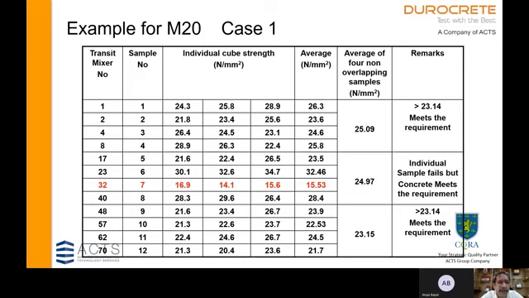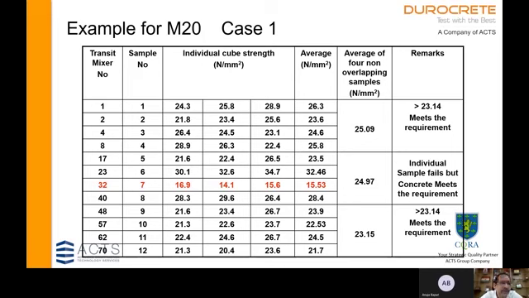That means all the concrete poured from transit mixer number 1 to transit mixer number 8 meets the requirement. Now in the second set of 4 consecutive samples, or second group as we call it, we start with sample number 5, which is cast from transit mixer number 17, then 6 from 23, 7 from transit mixer number 32, and 8 from transit mixer number 40.